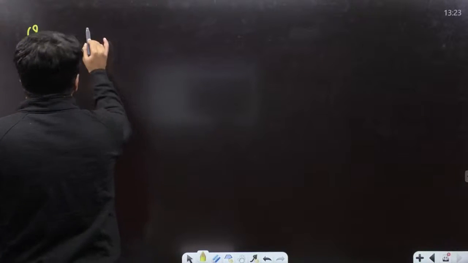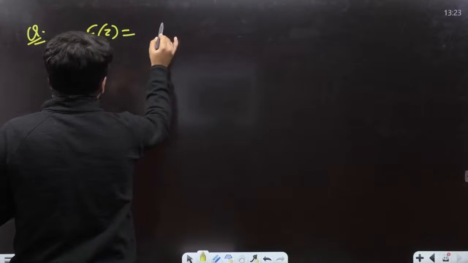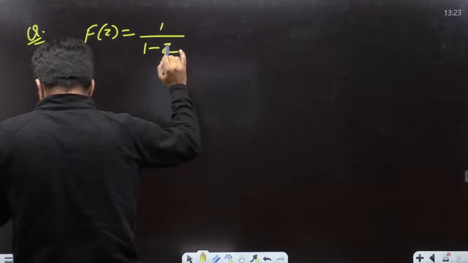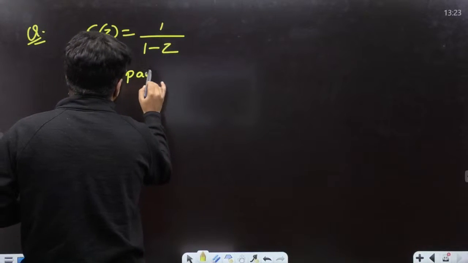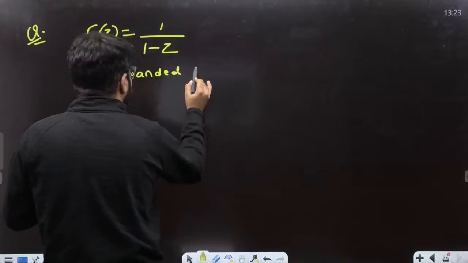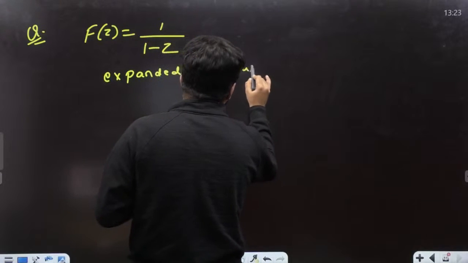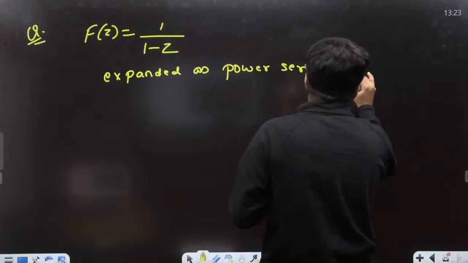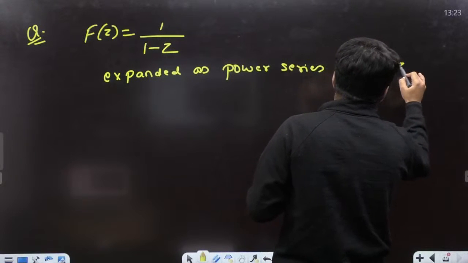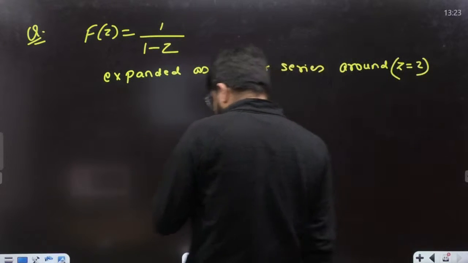Next, you are given a complex function f of z is 1 upon 1 minus z, when expanded as a power series around z equal to 2. The expansion point is z equal to 2.